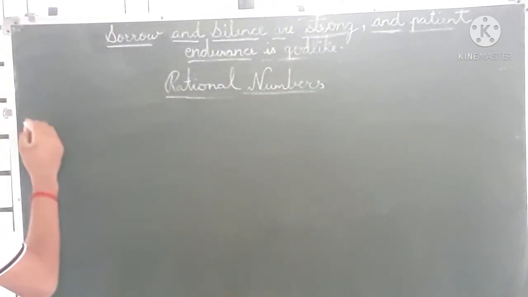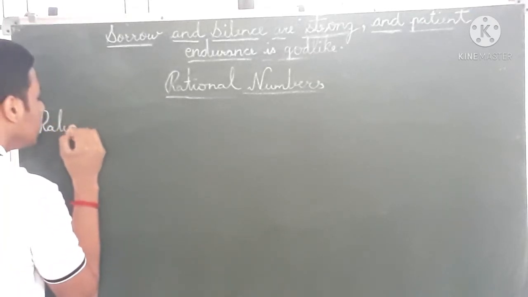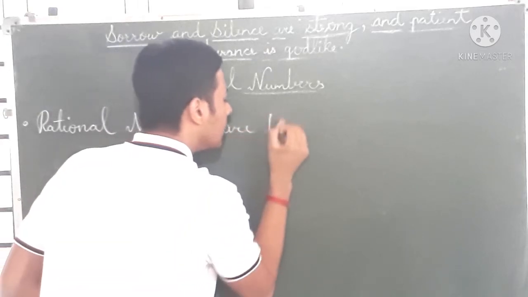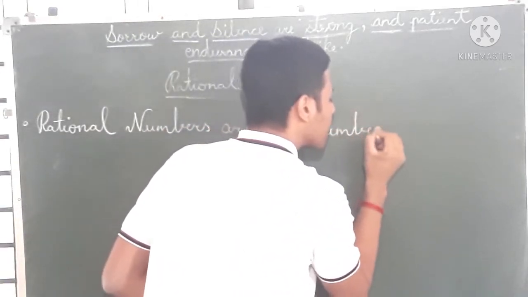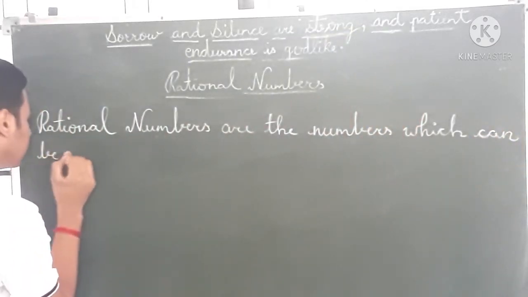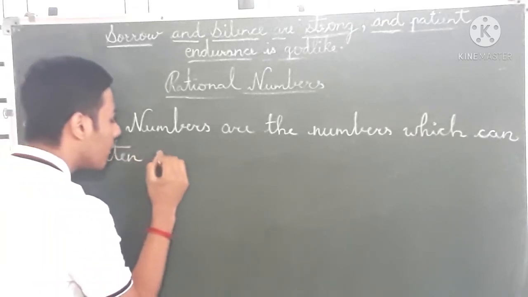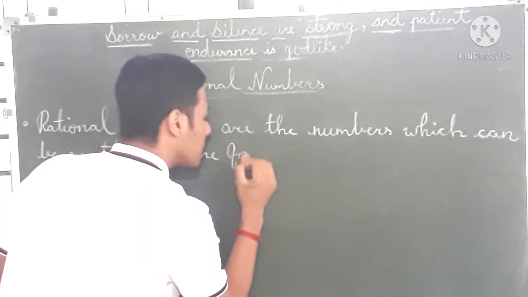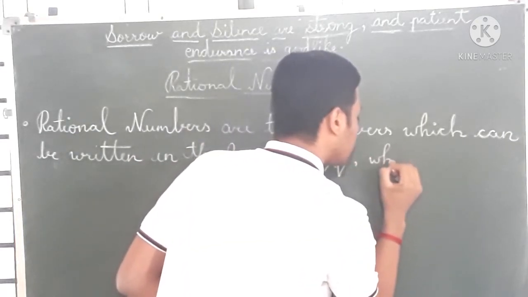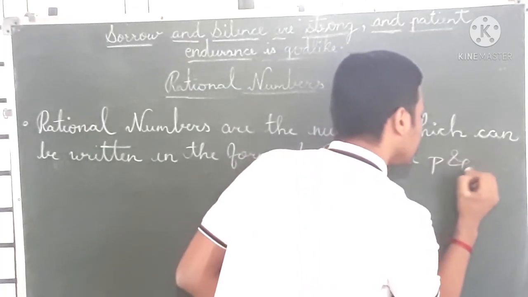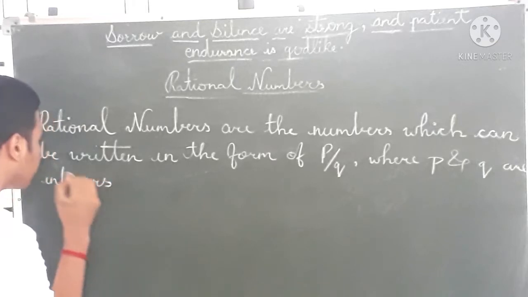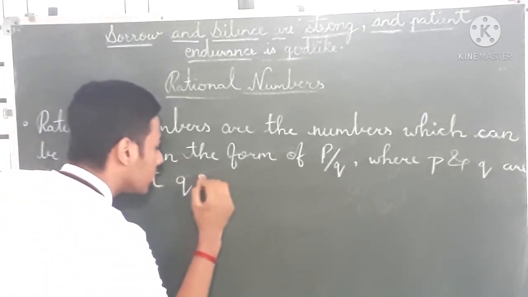Yes, I will write here that rational numbers are the numbers which can be written in the form of p by q, where p and q are integers but q is not equal to 0.